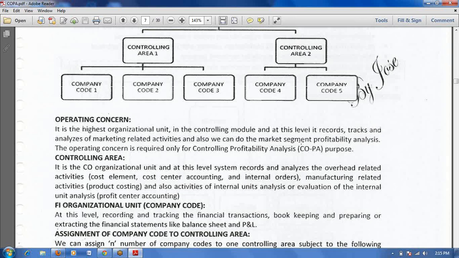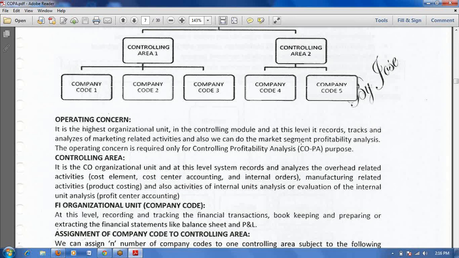your profitability. So in case of forecasting, the system generates an STO document. In case of COPA, it will generate a COPA document that is related to your sales related data. The COPA document may be sales related, or PP to COPA related, or FI to COPA related, or cost center to COPA, anything. At that time a COPA document will generate, that we will call the market segment, profitability segment document.